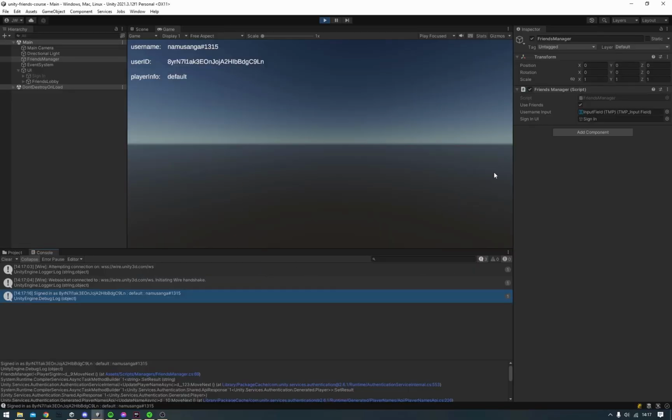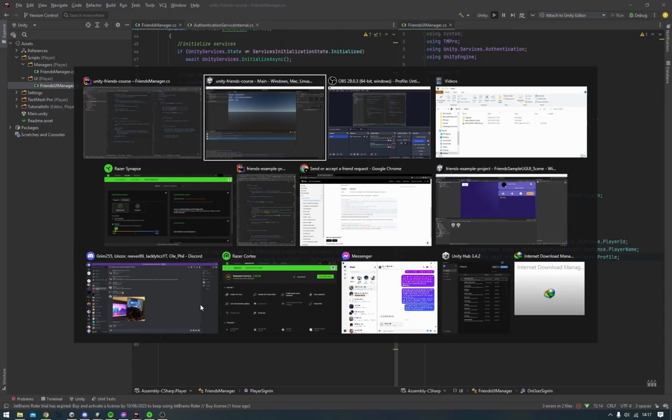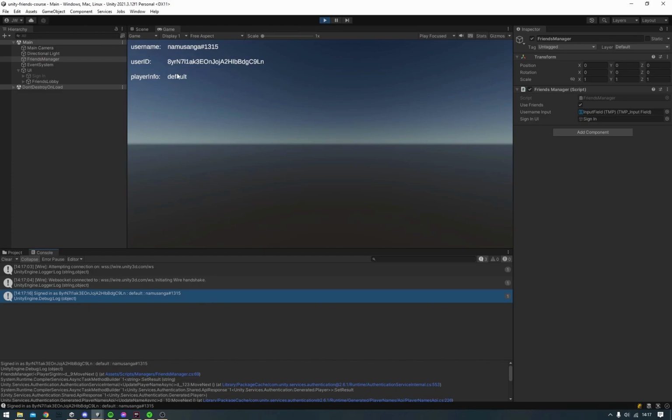And because it's called the on user sign in here, we go ahead and see information about the player on the screen. So we have the player's username, we have his user ID, and we have his player info, which is generally default because we're not using a third-party API to deal with Unity authentication here. Once we have this information, we can now move on to the next step of setting up our friend requests.